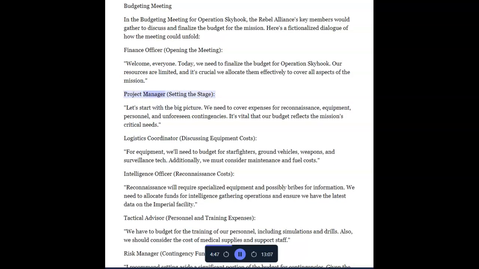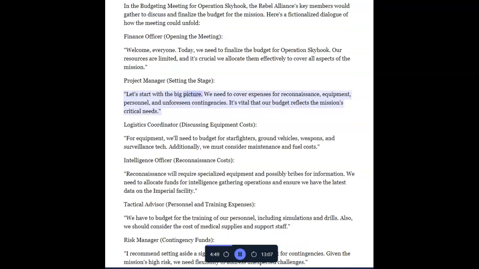Project manager, setting the stage. Let's start with the big picture. We need to cover expenses for reconnaissance, equipment, personnel, and unforeseen contingencies. It's vital that our budget reflects the mission's critical needs.